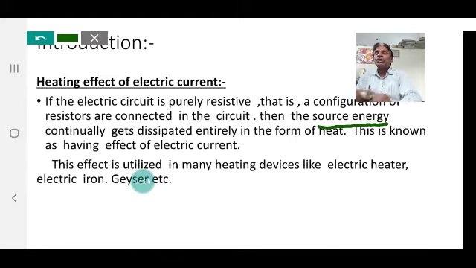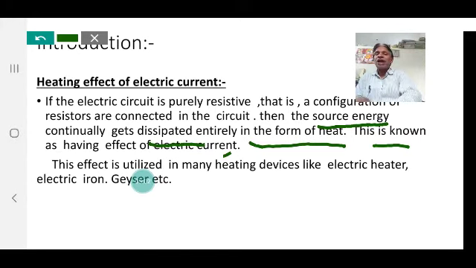Dissipated means consumed entirely in the form of heat. The total electric energy supplied by the source is consumed in the resistors and appears entirely as heat. This is known as the heating effect of electric current.